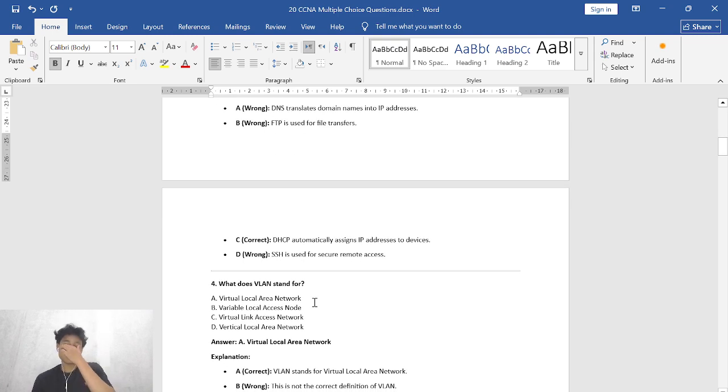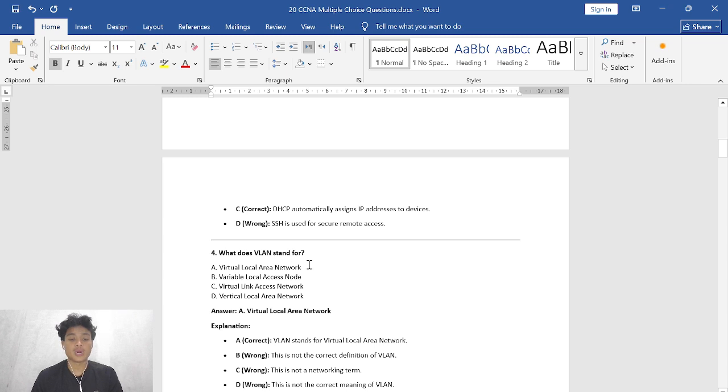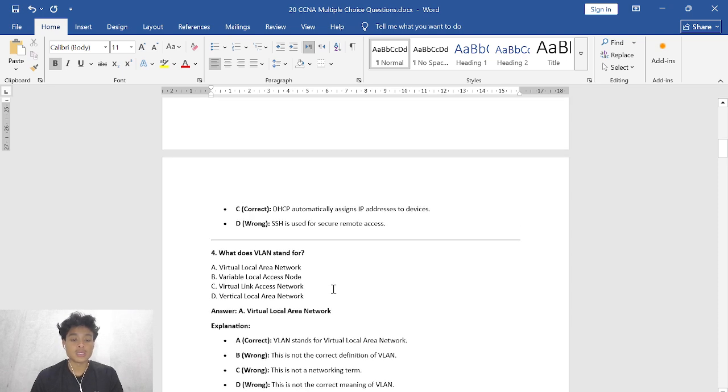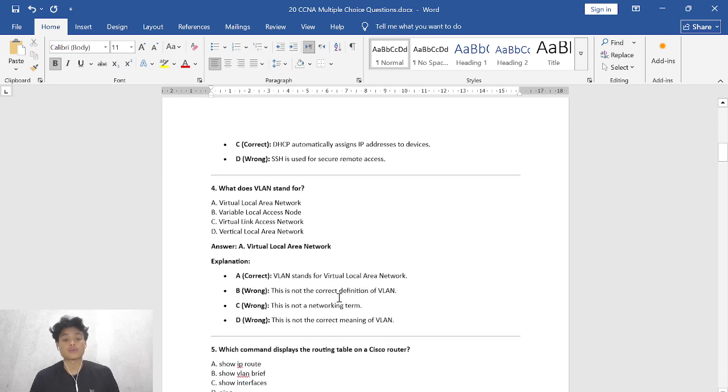And then the fourth question is, what does VLAN stand for? A, virtual local area network. B, variable local access node. C, virtual link access network. D, vertical local area network.